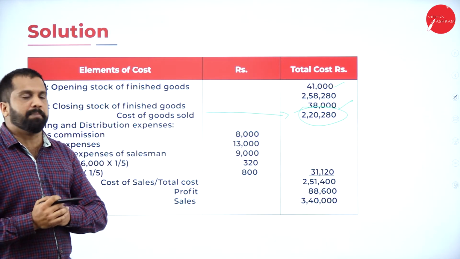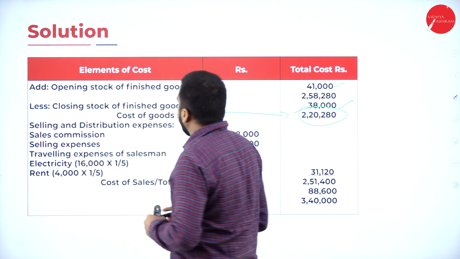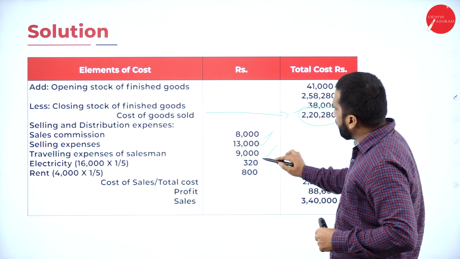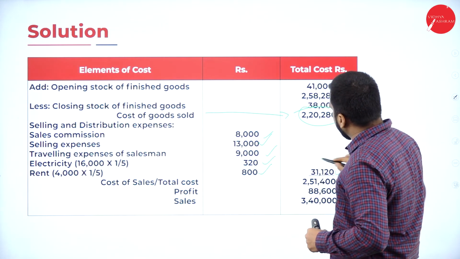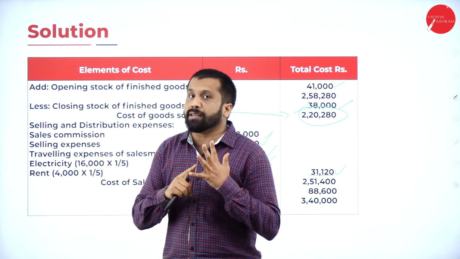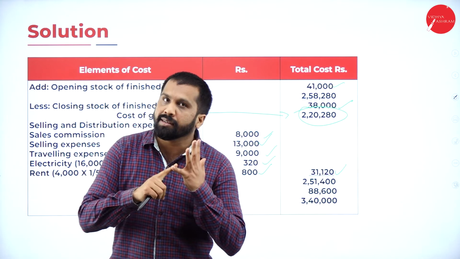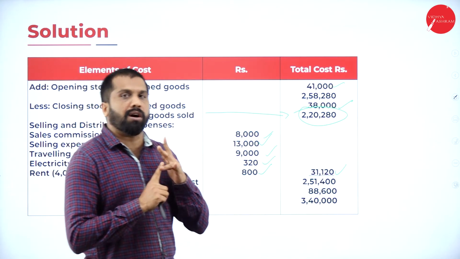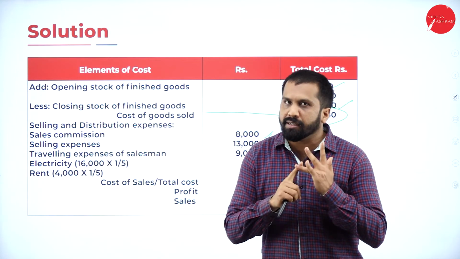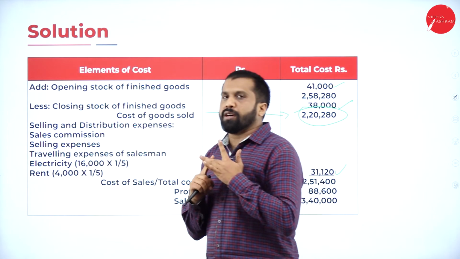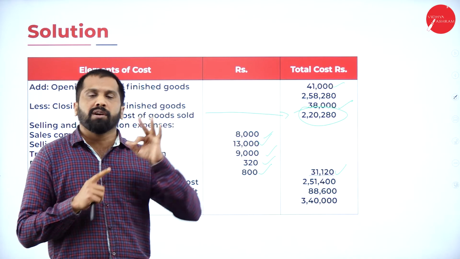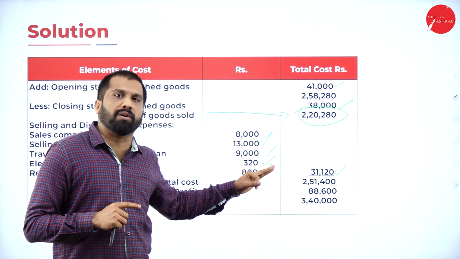Now it is the last step actually. Last step, what do we have? Like sales commission, selling expenses, traveling expenses, electricity, rent, all put together 31,100. Remember, the opening stock of raw material and closing stock of raw material will come under direct. Opening stock of work in progress, closing stock of work in progress will come under office. Opening stock of finished goods and closing stock of finished goods will come under selling and distribution. All put together, we're done with your cost sheet.